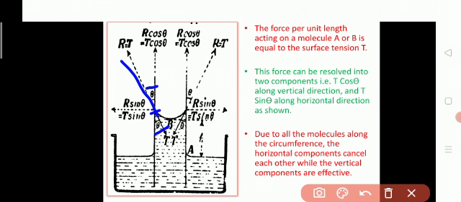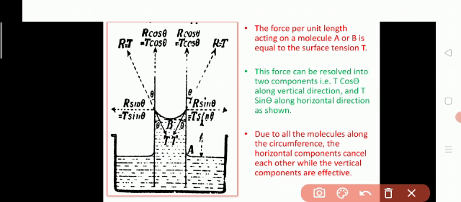Due to this, the force is resolved into two rectangular components, one along the vertical direction and the other along the horizontal direction. The horizontal component is taken as T sin theta and the vertical component as T cos theta, and h is the height of the liquid inside the capillary tube, like this.